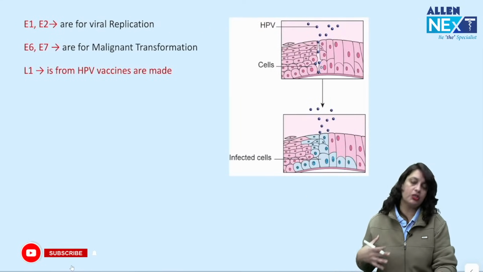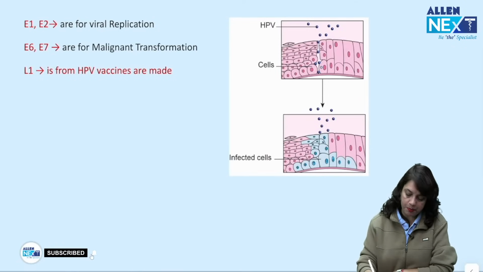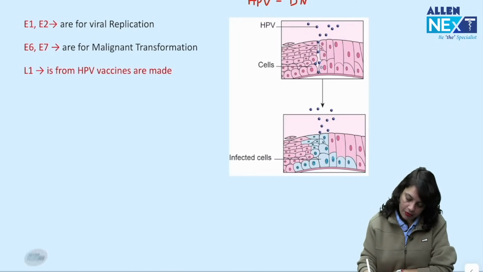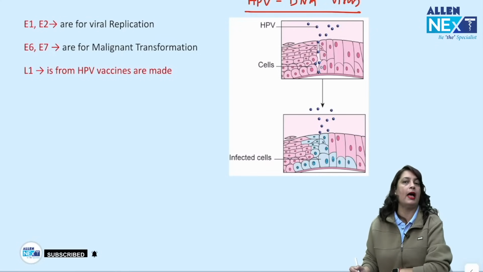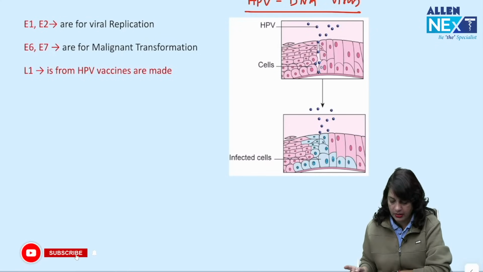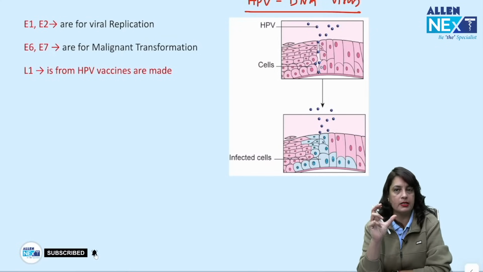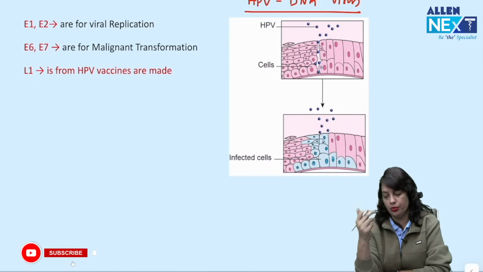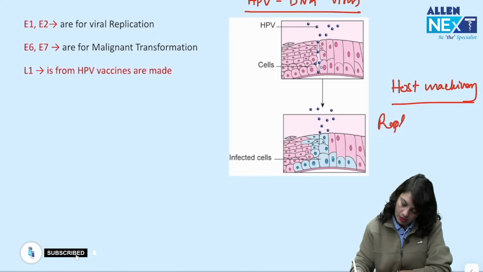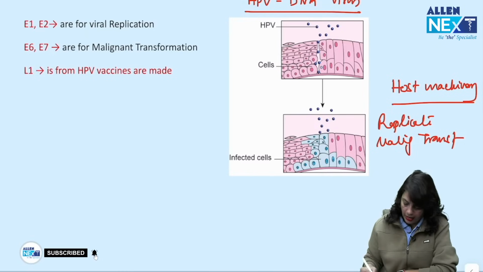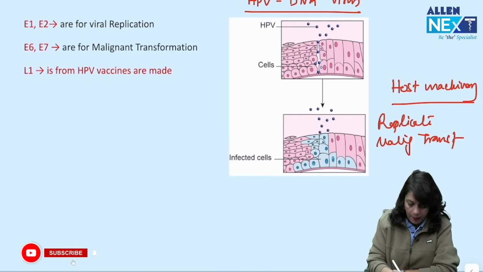Next, which viral protein? HPV is a DNA virus. It causes infection in the epithelial cells of the cervix. It incorporates its DNA and uses the host machinery to replicate, to cause malignant transformation. So which viral proteins cause viral replication?